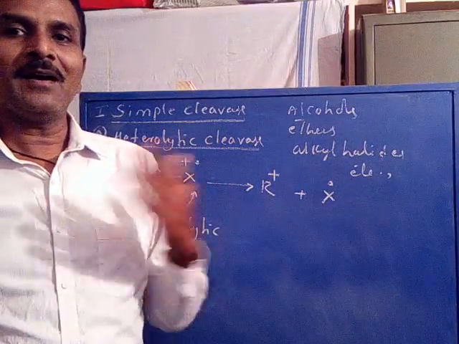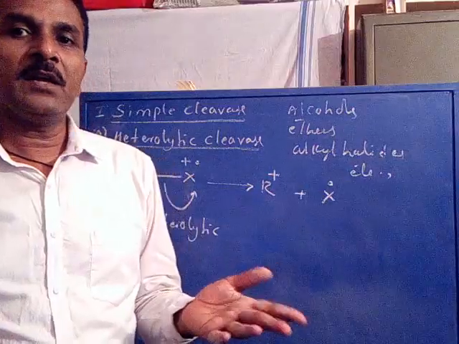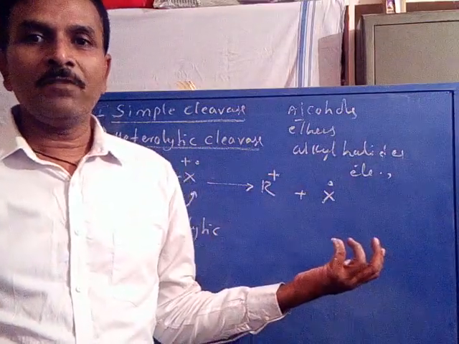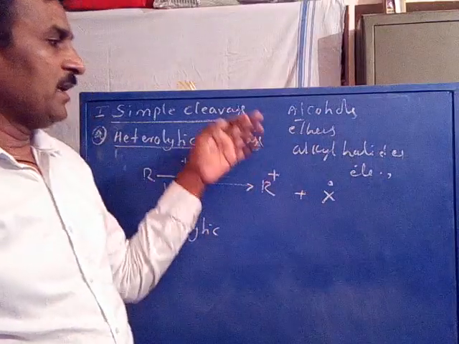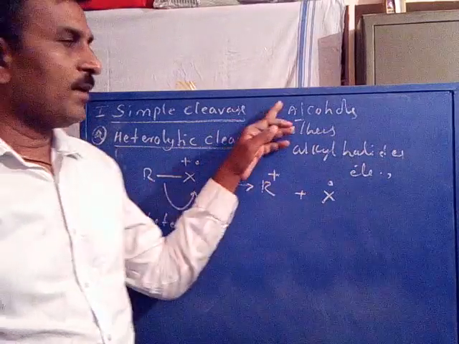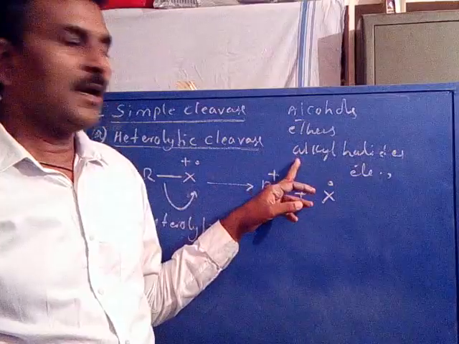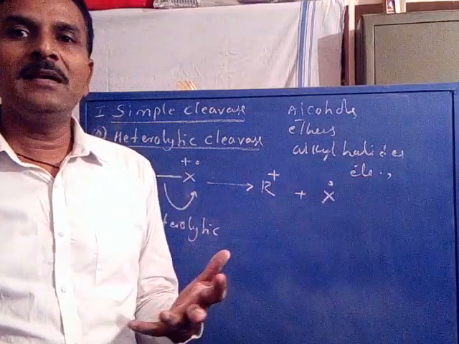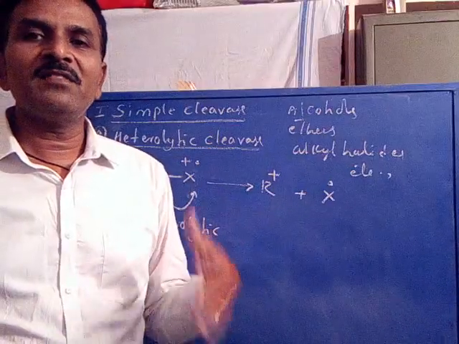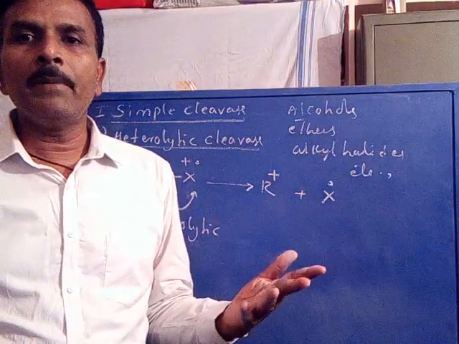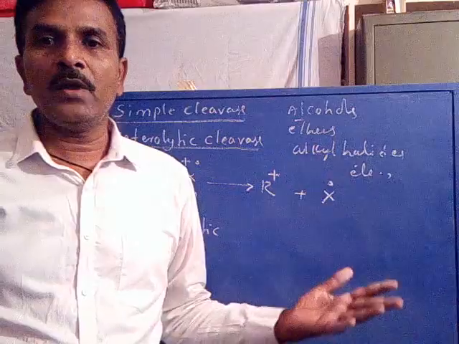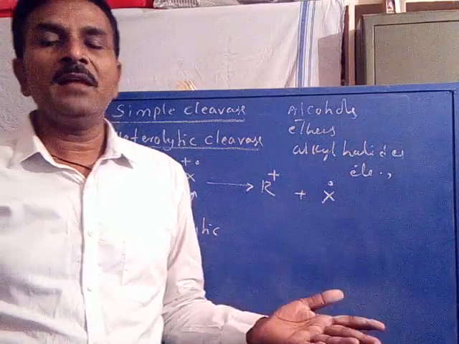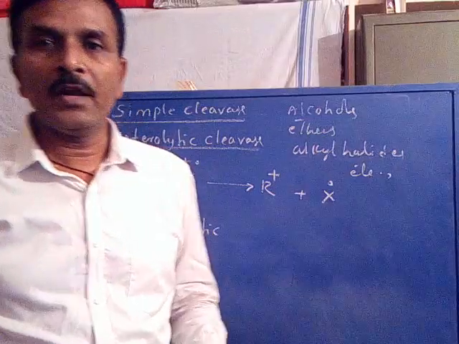So heterolytic cleavage is a characteristic fragmentation for compounds containing a more electronegative atom. We know that when a compound contains a more electronegative atom, it is always induced to take both electrons away from the bond. This process is favored for alcohols, ethers, alkyl halides, and so on. In brief, heterolytic cleavage is favored for any compound containing a more electronegative atom, always resulting in an alkyl cation as well as a radical of the more electronegative atom.